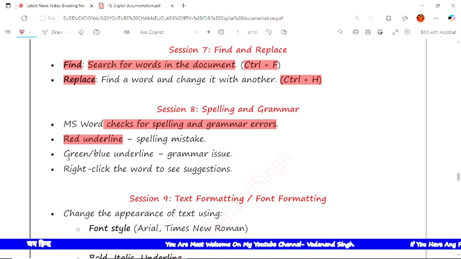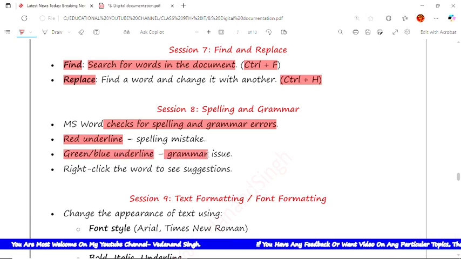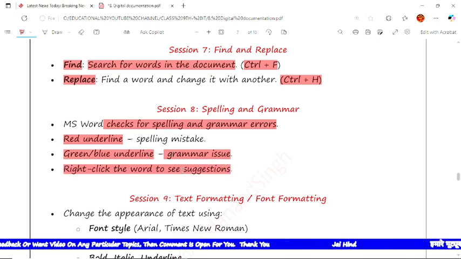If there is a blue or green underline, it shows a grammatical issue. If you right click on the word to see suggestions, whenever you right click on the selected word showing the blue or red underline, it will give you the correct suggestion as per the dictionary of the computer. So you can replace it with those.